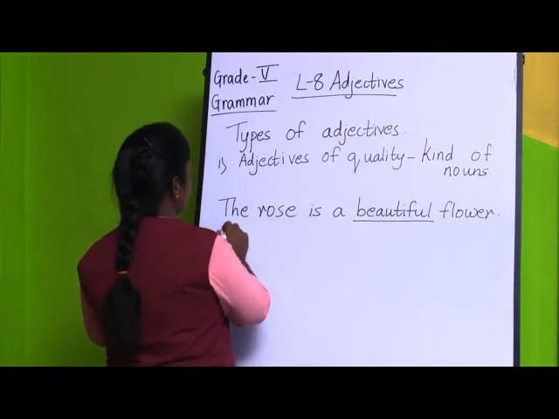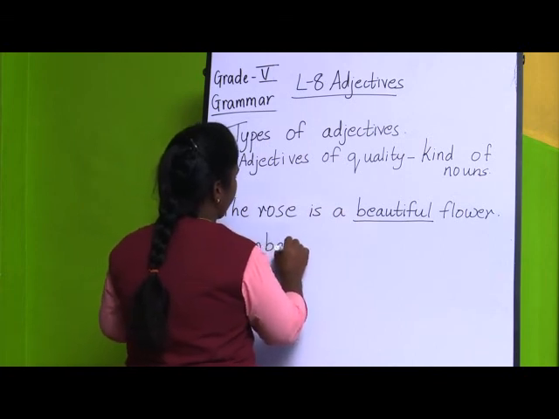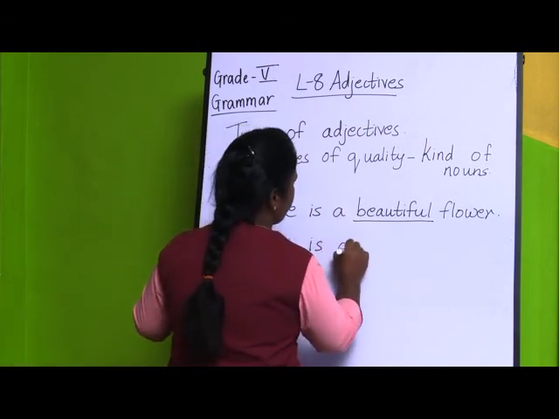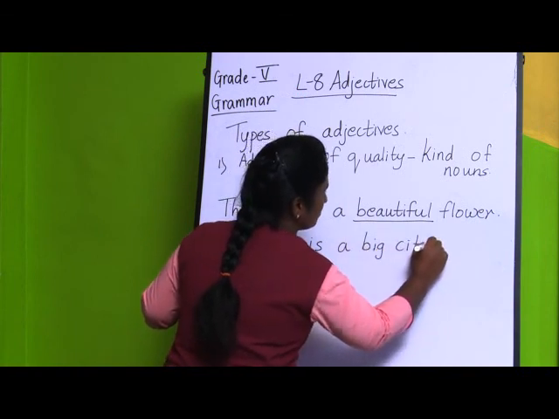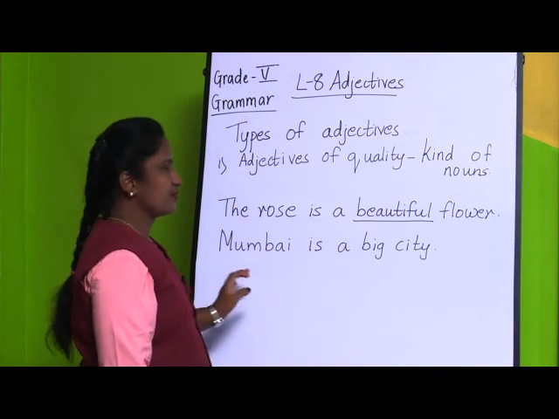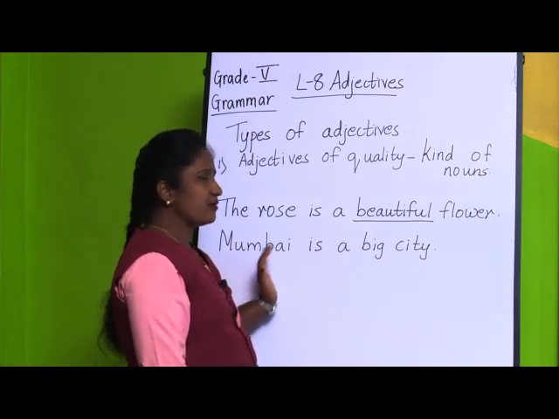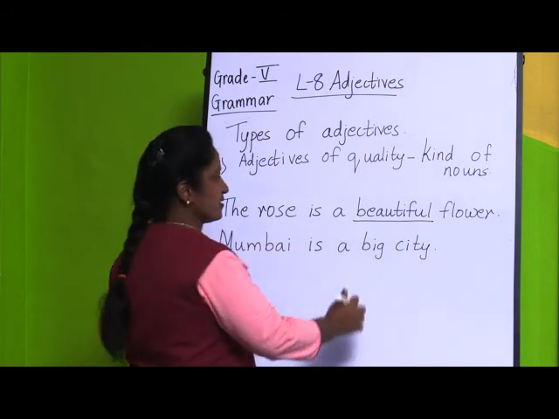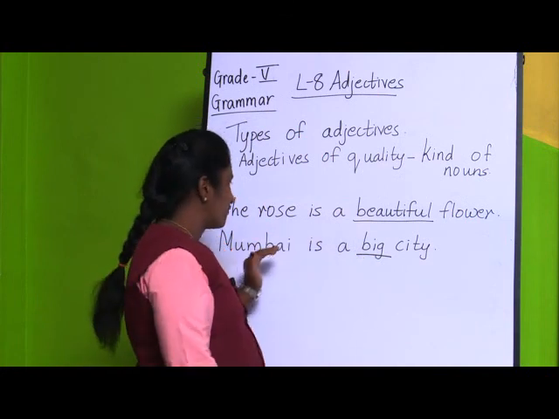If you take the next sentence, Mumbai is a big city. Here we are talking about a big city, that is Mumbai. So what kind of city is Mumbai? Mumbai is a big city. So you are going to underline big. This is the quality of Mumbai.